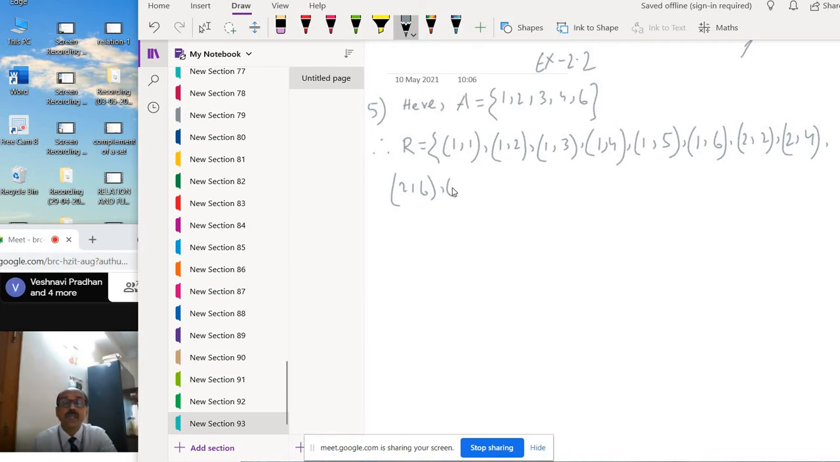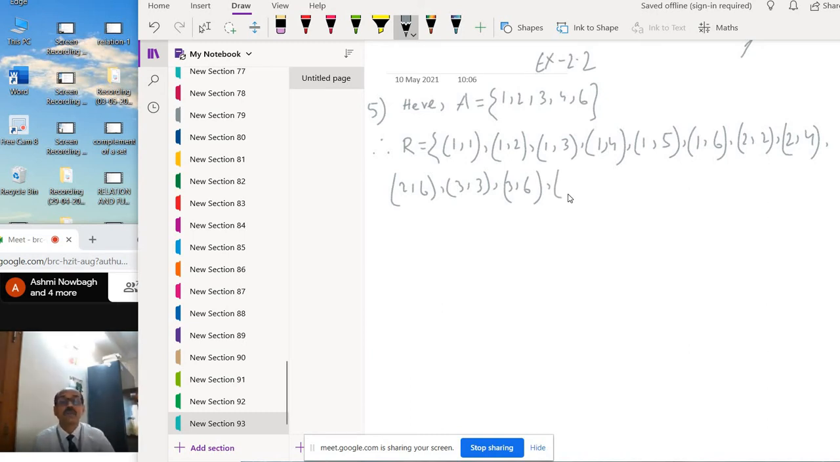Then 3, so (3, 3) is okay. Then (3, 4) is not possible. (3, 6) we can take. So take (3, 6).